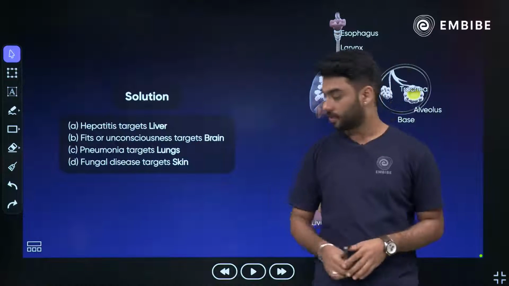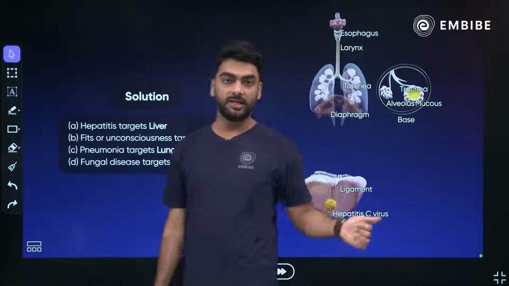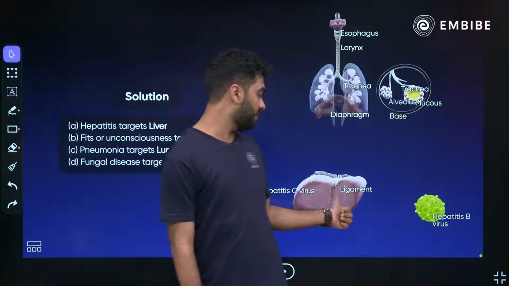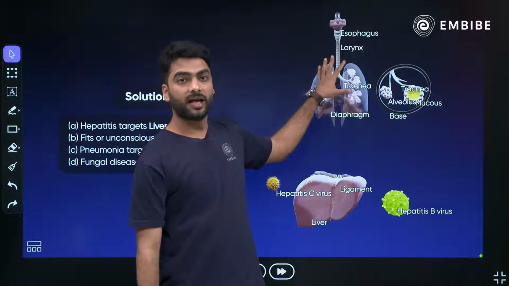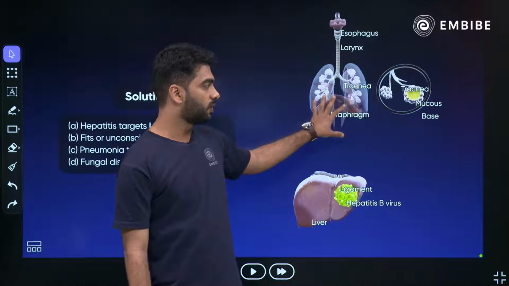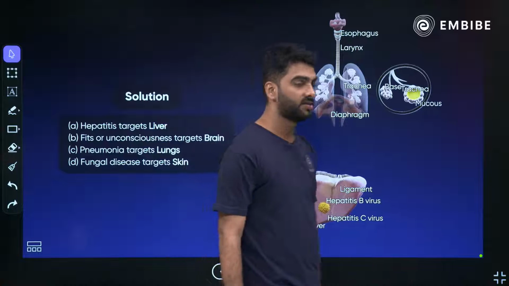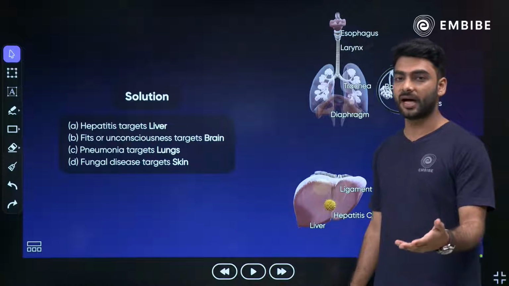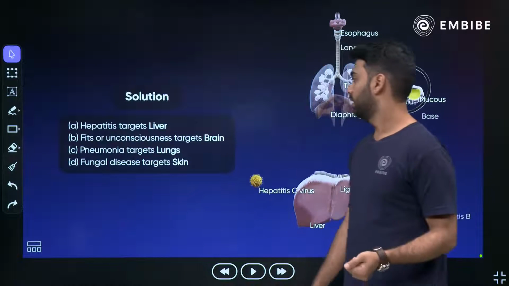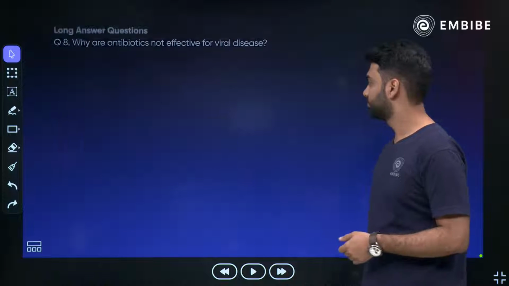So you can see in the liver there is the hepatitis A, B, C virus. Then in the lungs you have got pneumonia. You can see how it is getting congested. Similarly, fits are for the brain and fungal is for the skin.